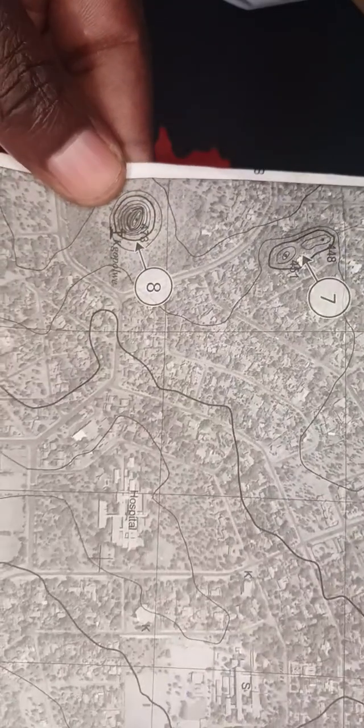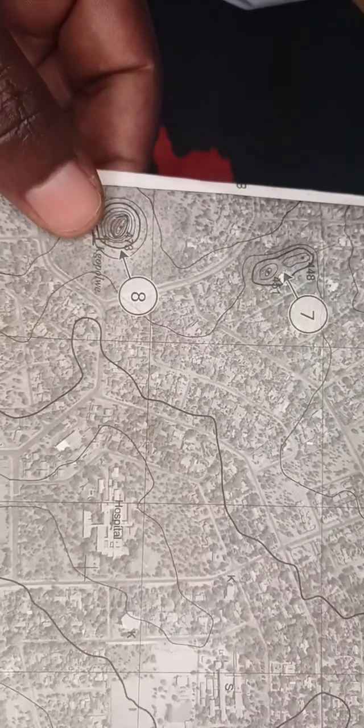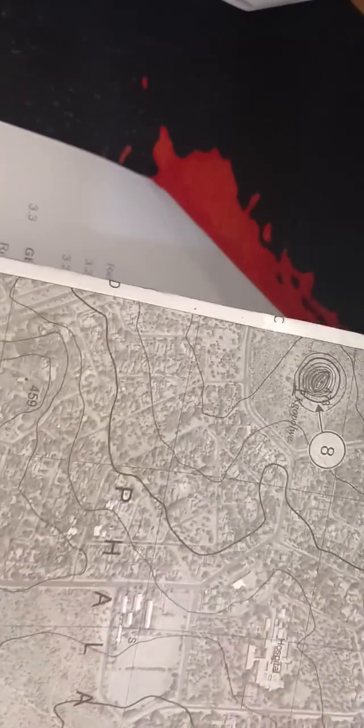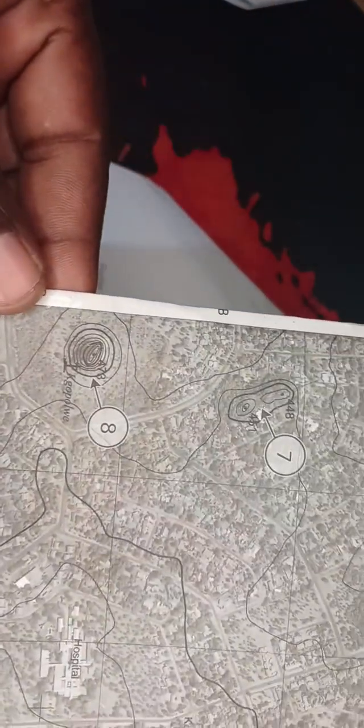Okay, so we are saying match this 8. What is the answer there? That is 3.2.5. 8, which shows the cross section. Can you see the way it looks? Is it A, B, C, or D? You can see it's more of a conical hill.